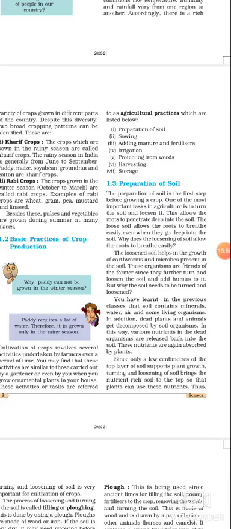So this process of loosening and turning of the soil is called tilling or plowing. So how is tilling and plowing beneficial? We are discussing that tilling and plowing is beneficial because it helps the roots to penetrate easily and to breathe easily. It will help microorganisms to move easily, and these microorganisms will add humus and nutrients to the soil.